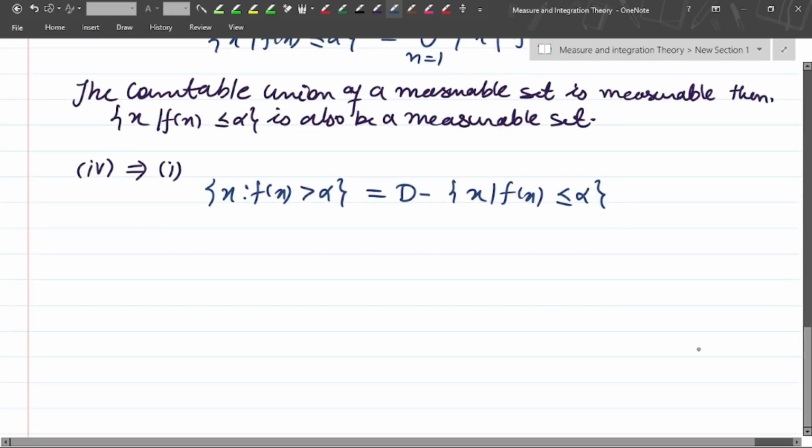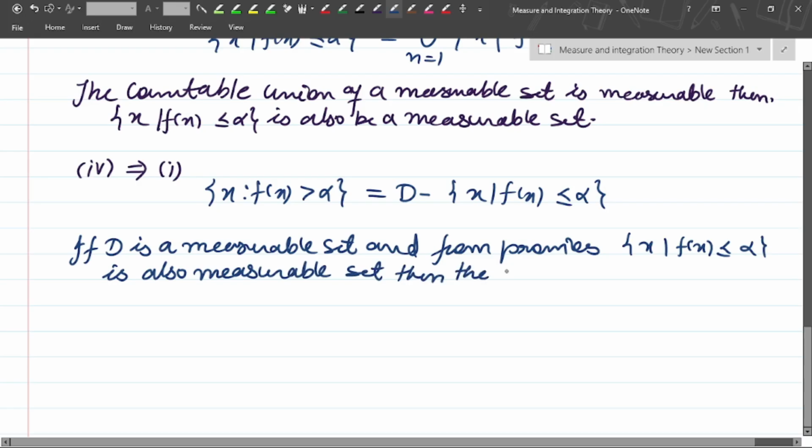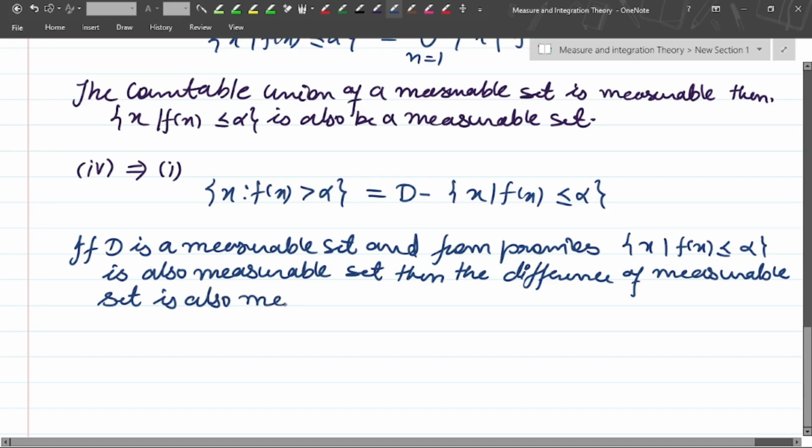Then if D is a measurable set, and from the previous result the set of x such that f of x is less than or equal to alpha is also a measurable set, then the difference of measurable sets is also measurable.